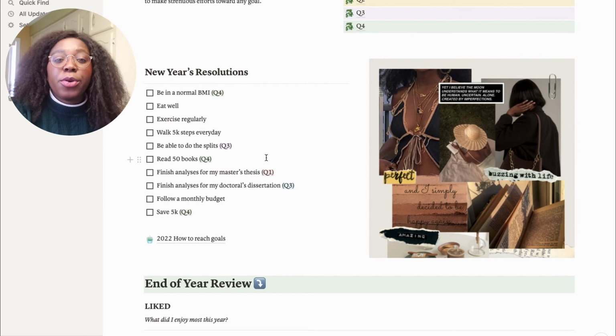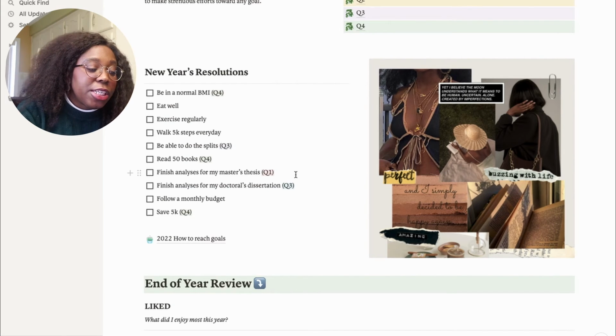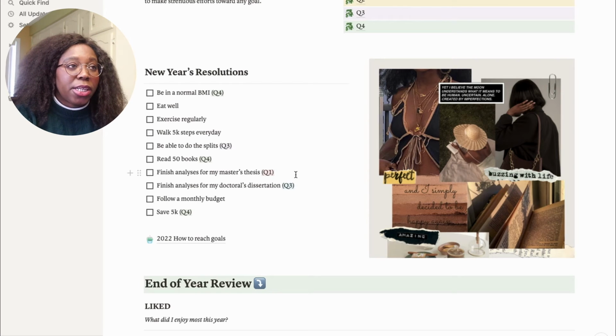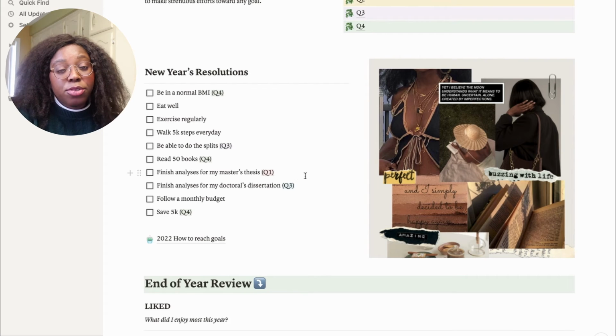As I mentioned before, I want to read 50 books. That's like one book a week, so I think it's doable. At this point, I've been reading this year. I want to finish my analysis for my master's thesis by March. Technically, I want to finish it by January, but I give myself time just in case.